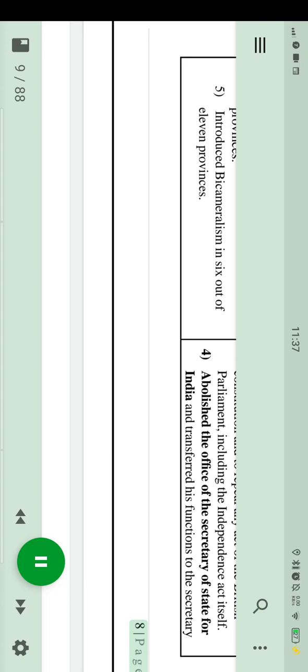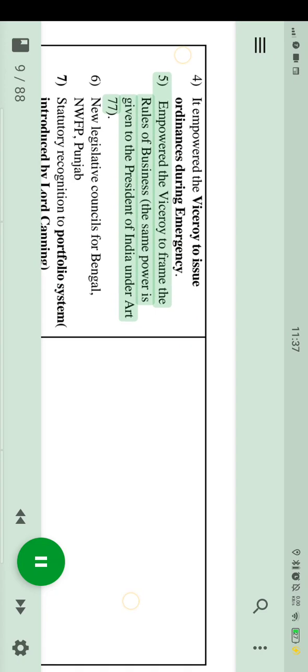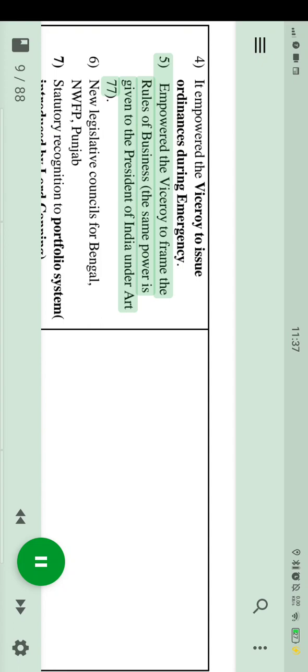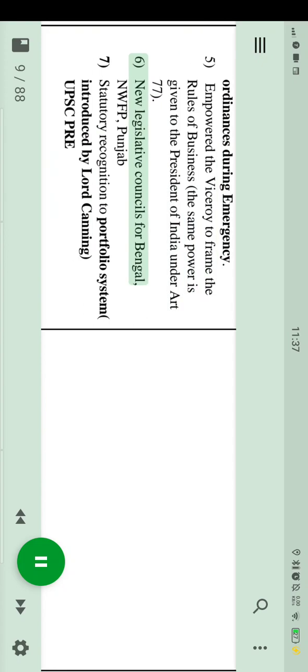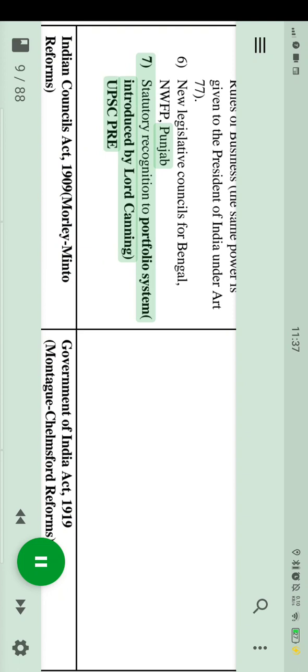4. It empowered the Viceroy to issue ordinances during emergency. 5. Empowered the Viceroy to frame the rules of business. The same power is given to the President of India under Art 77. 6. New legislative councils for Bengal, NWFP, Punjab. 7. Statutory recognition to portfolio system, introduced by Lord Canning.